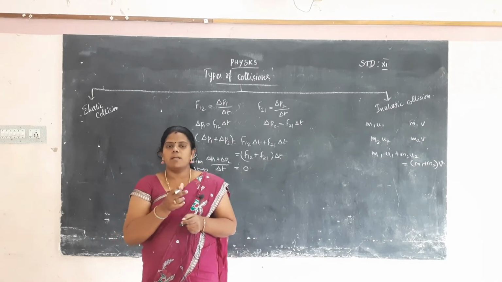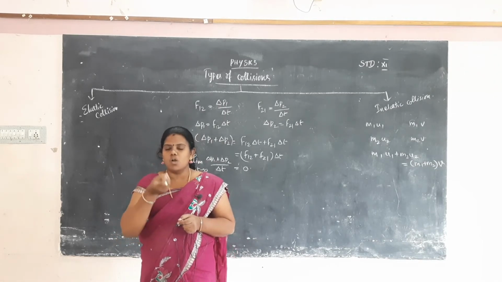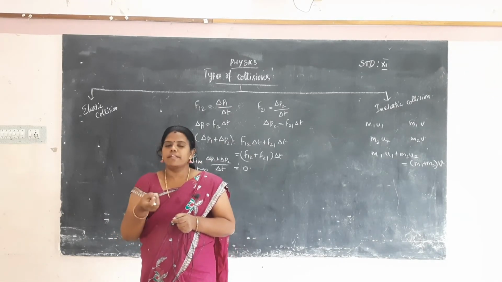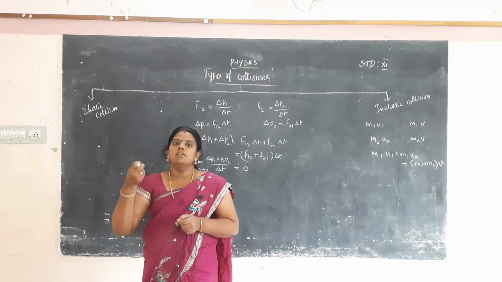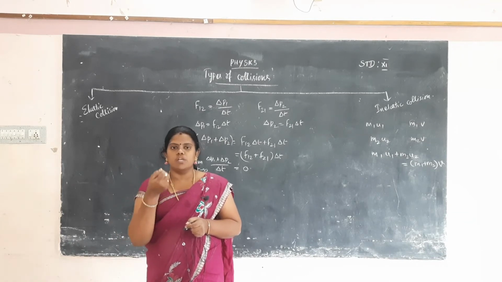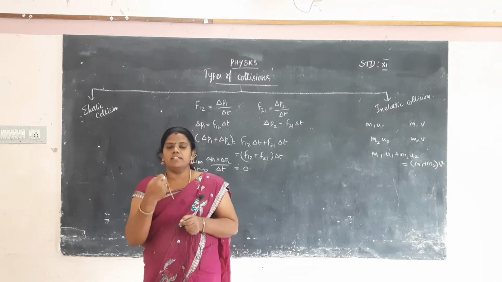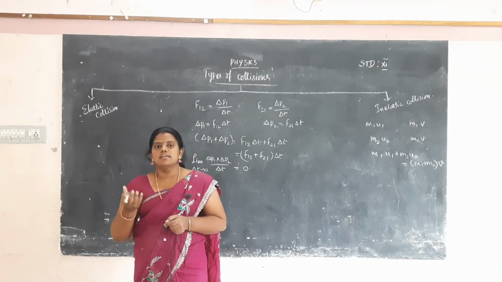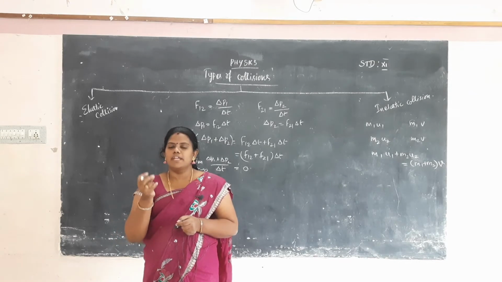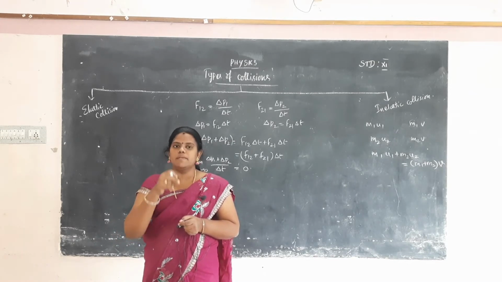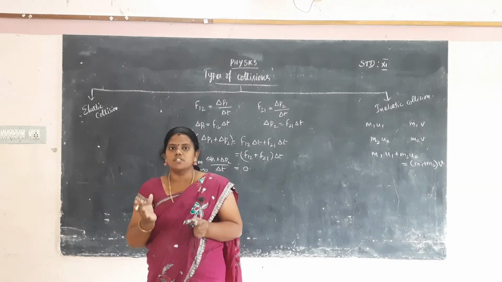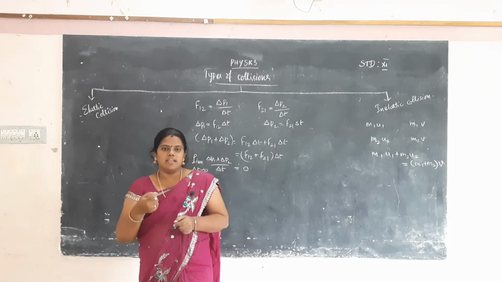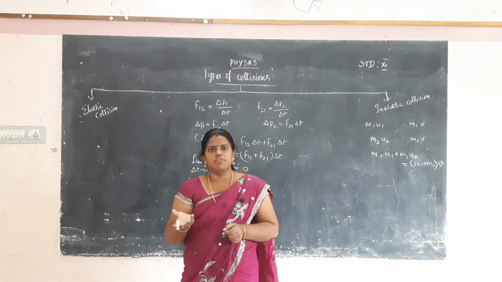When we play carrom, you have to apply a force on one carrom coin. The coin will move and strike another coin, and that coin will fall into a hole. The force is applied to one coin, and the coin strikes another coin. That is called a collision. Playing billiards is also an example of collision.